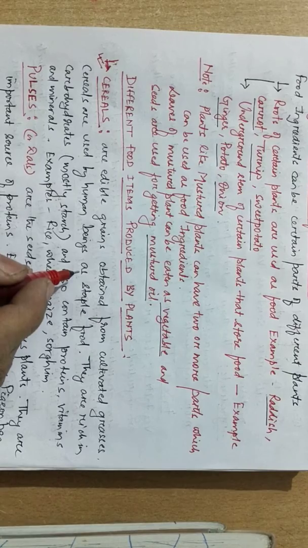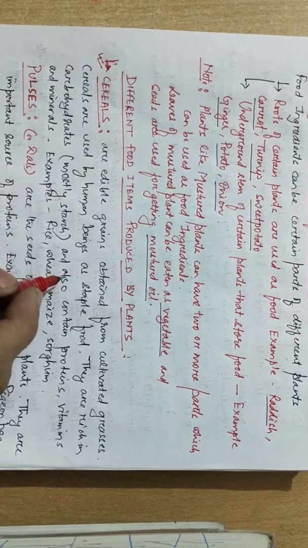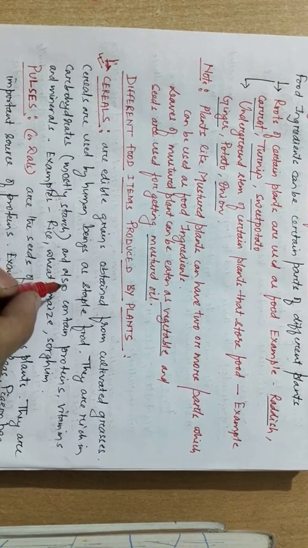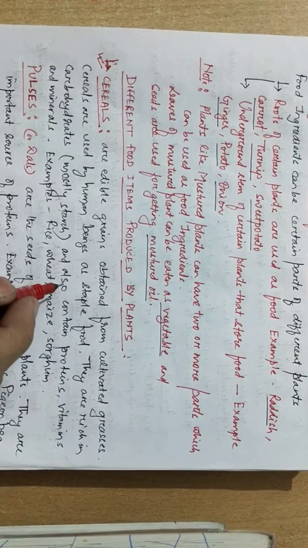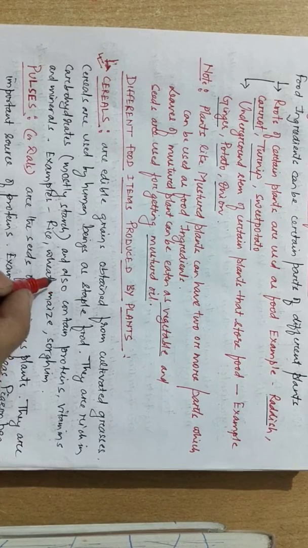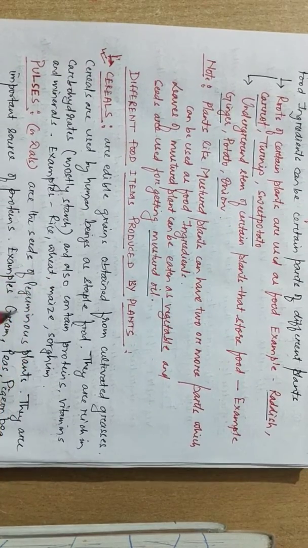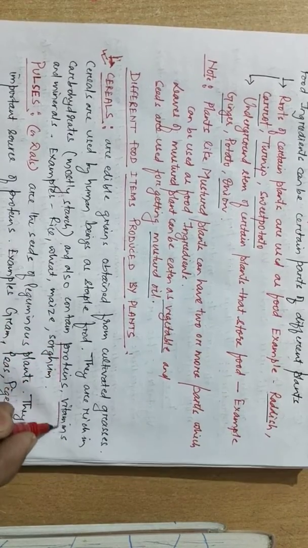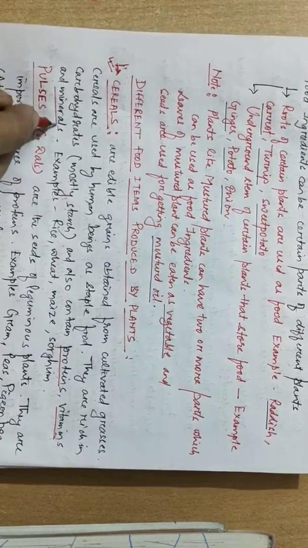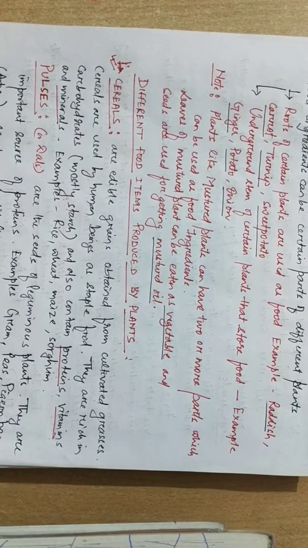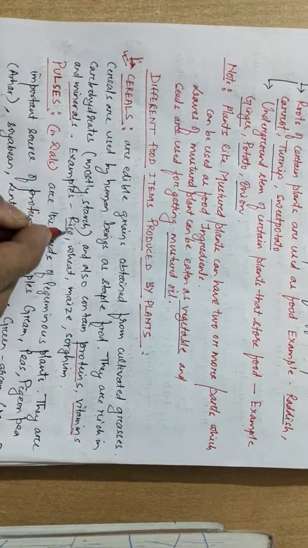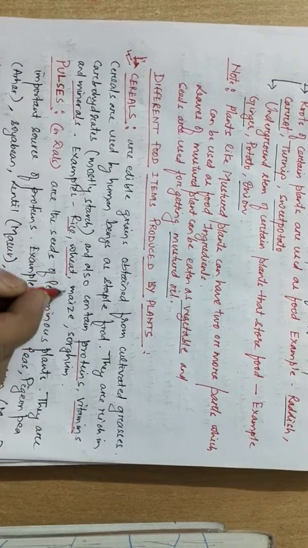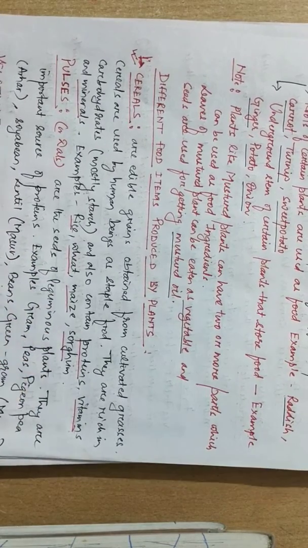So cereals are used by us as staple food, that is, we include them in our lunch as well as in our dinner, and they are rich in carbohydrates, mostly starch. Starch is a type of carbohydrate, and in addition to carbohydrates they also contain proteins, vitamins and minerals. Examples of cereals are rice, wheat, maize, sorghum.